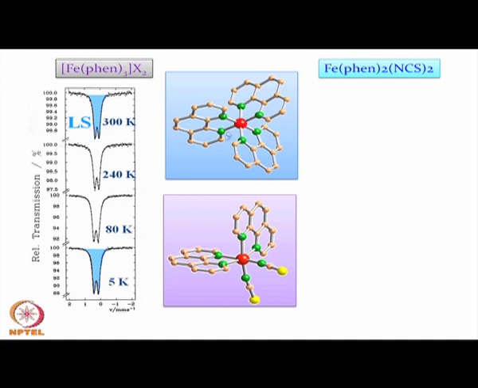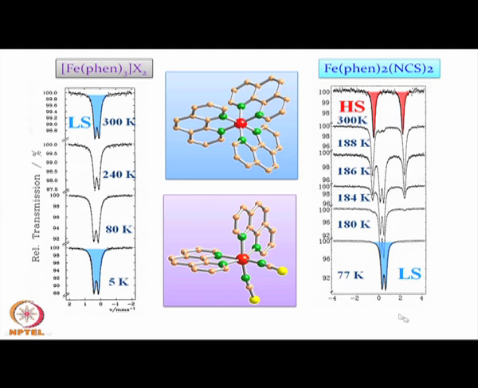So, the crystal field strength, that means the delta O value, is basically dictating the corresponding spin state, and we are not close to the equilibrium situation or the crossover region, where we expect that with a rise in temperature the spin state can change from one spin state to the other. But it remains in the low spin state only. So, what about the corresponding thiocyanate species?